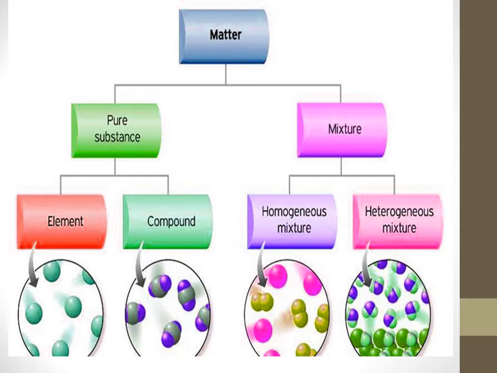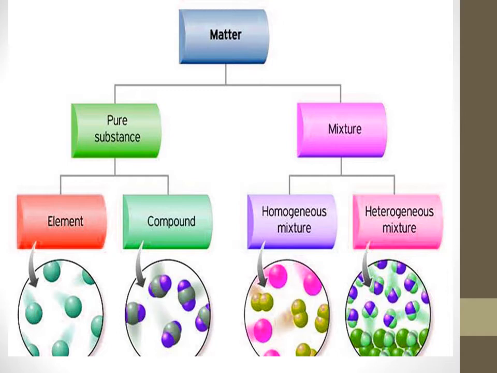Look at the compound. A compound contains the same type of molecules. Each molecule is made up of more than one atom. Both are pure substances. Elements as well as compounds are pure substances. For example, oxygen gas is an element, and hydrogen gas is an element. But hydrogen and oxygen both combine to form water, which is a compound. Water is also a pure substance, but it is a compound in which hydrogen and oxygen combined chemically.